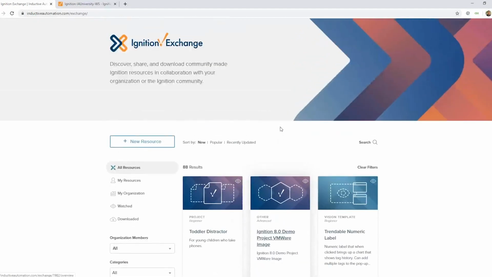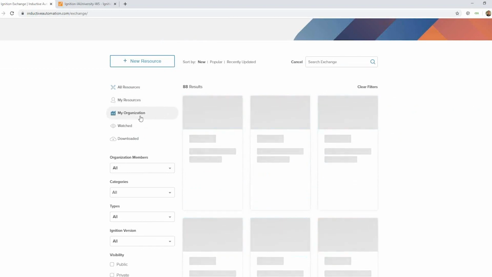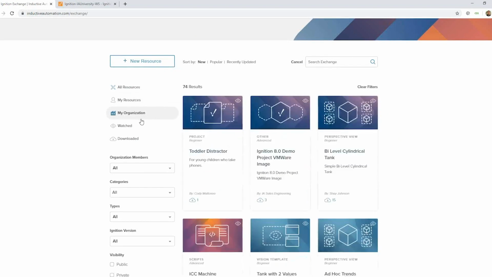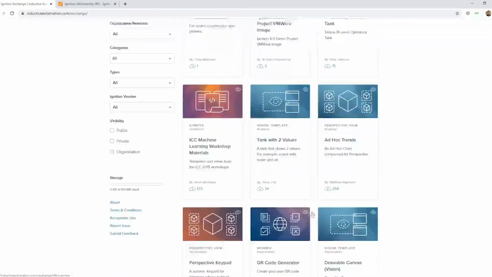But to talk about how to use this page a little bit, I wanted to highlight that, first of all, you can certainly sort by just what are the new resources, what are popular, what are recently updated. You can, of course, come in and search for specific resources. Right now, I'm just browsing all resources. I could also click just for my resources that I've personally uploaded. I could come down and see any resources that are shared within my organization. So for me, I can see all the ones that have been uploaded by employees at Inductive Automation.